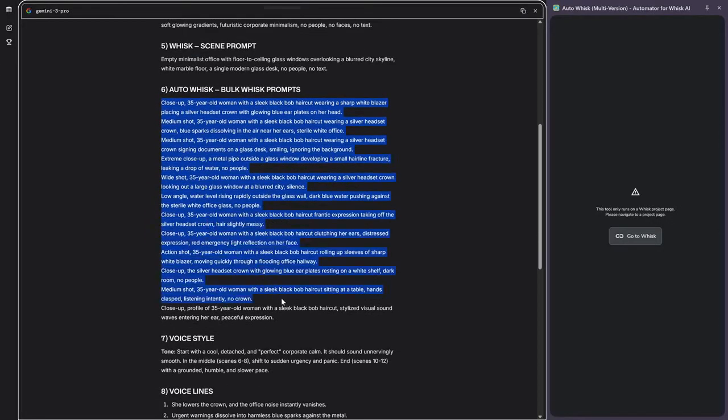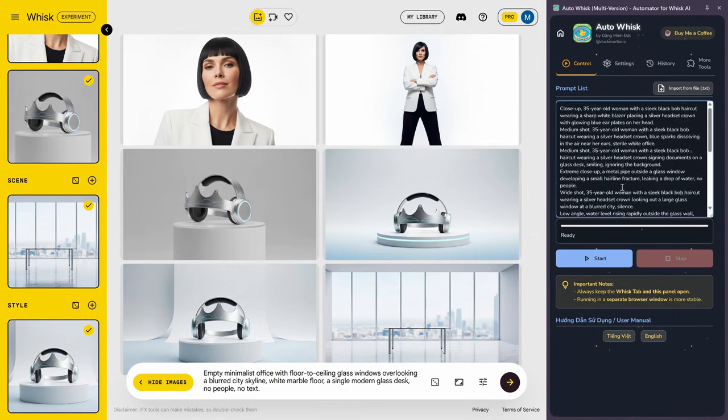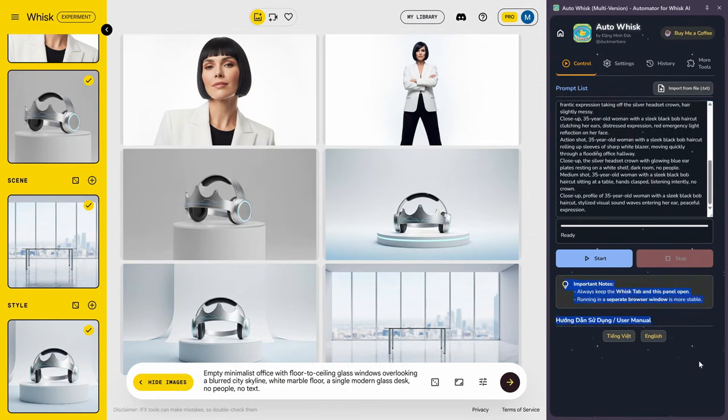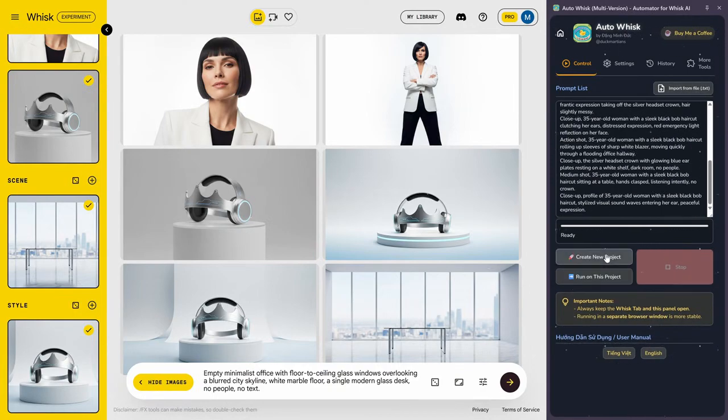We're going to go back to LM Arena, copy them, and paste them here. As you can see, it indicates that it's very important that this panel remains open, and preferably, you don't change tabs while the whole process is being done to avoid errors. It even allows us to upload our text files in case you want to upload several, but in principle, if you follow this process, you won't have any problem.